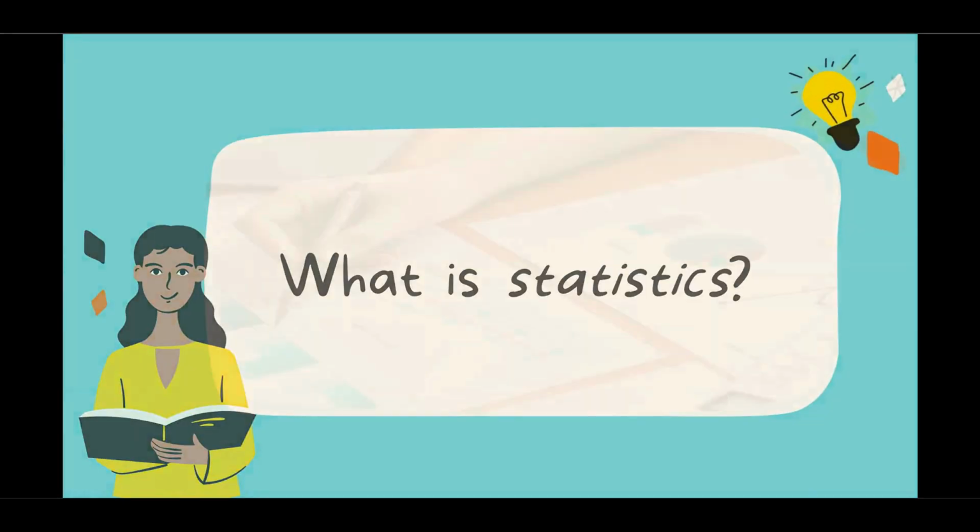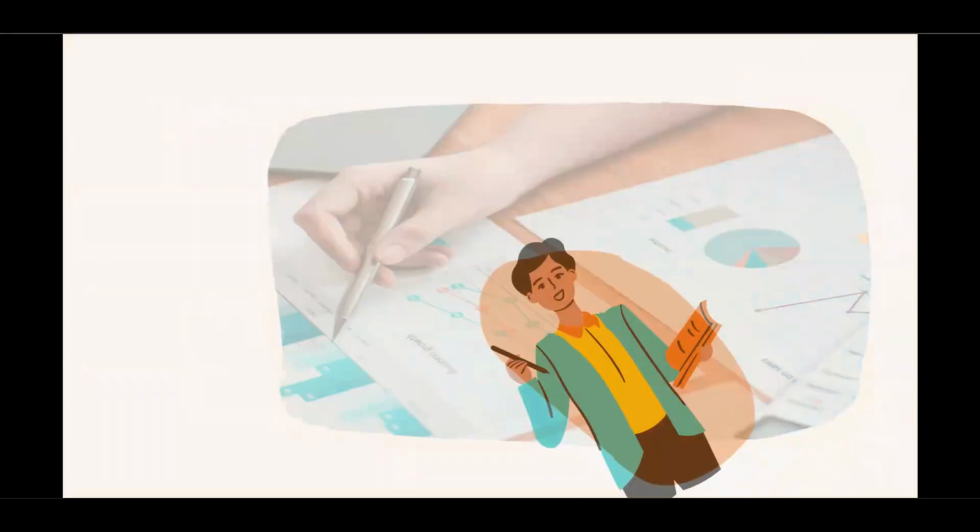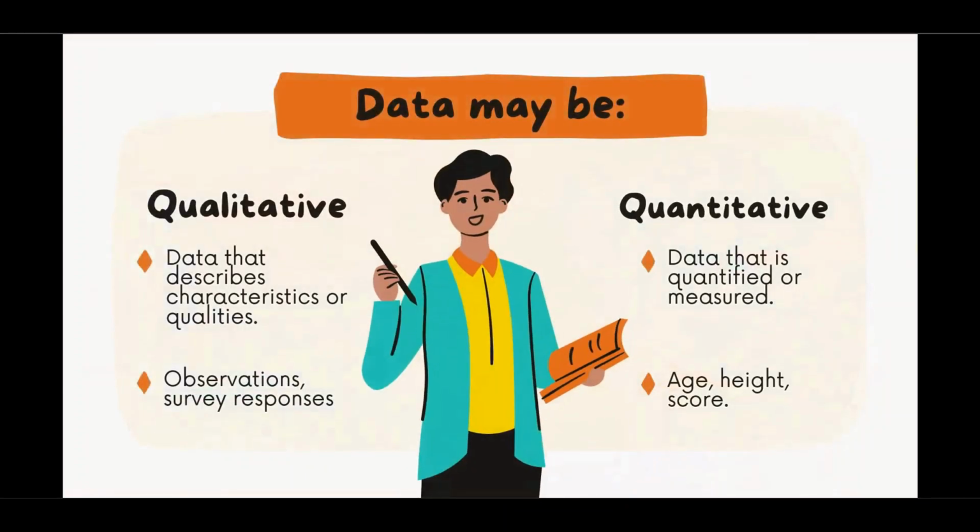What is statistics? It is a branch of applied mathematics which involves collection, description, analysis, and inference of conclusions from quantitative data. So data can be classified into two types, namely qualitative and quantitative data. Qualitative data means the data which describes the characteristics or qualities, whereas quantitative means it is based on the measurements in the numbers. The example for qualitative is observations, survey responses, etc. And for quantitative, age, height, weight, exam score. So in statistics, we are dealing with quantitative data.